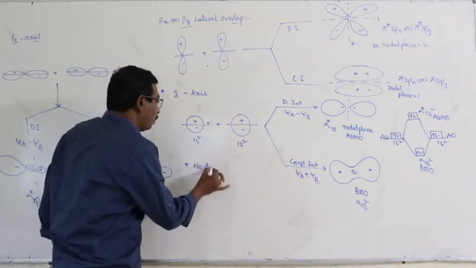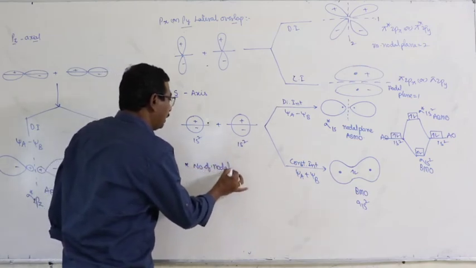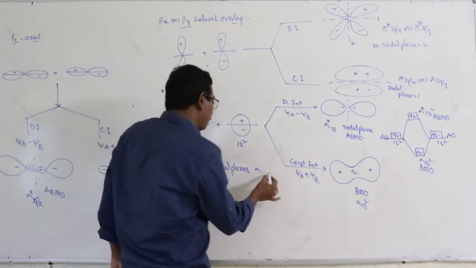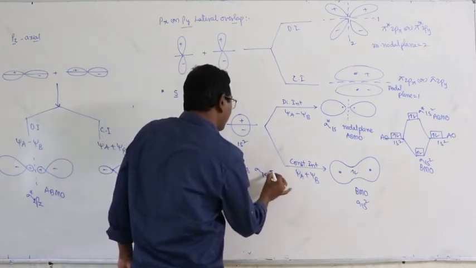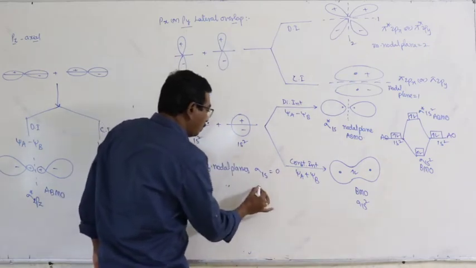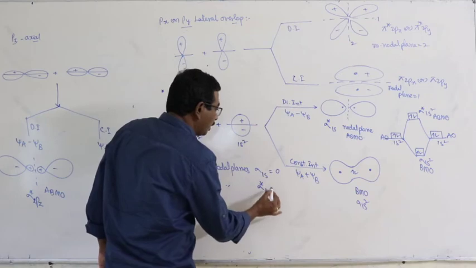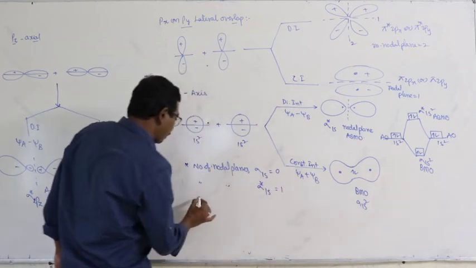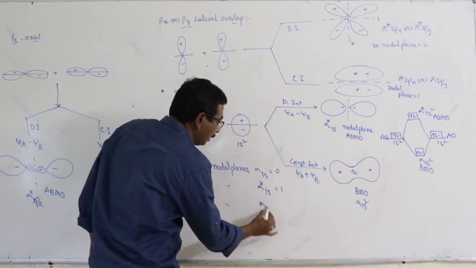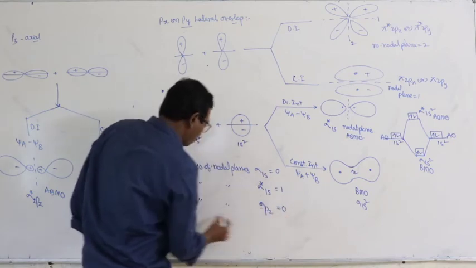Number of nodal planes for sigma 1s orbital is equal to 0. Nodal planes for sigma star 1s is equal to 1. Number of nodal planes for sigma 2pz is equal to 0.